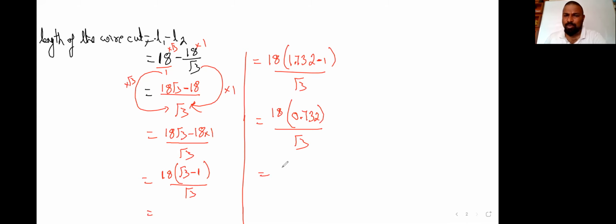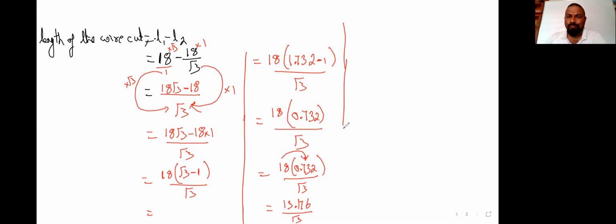So if you multiply that, 18 into 0.732 by root 3. Can anyone help me out? Multiply 18 with 0.732, and it's nothing but 13.176 by root 3.